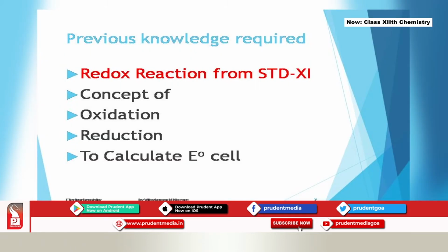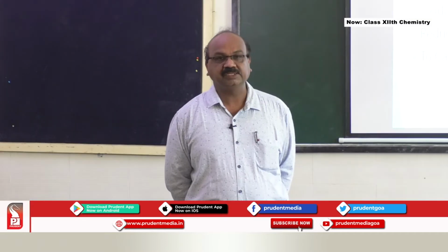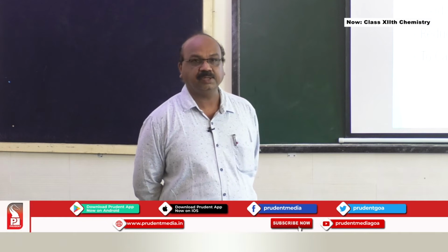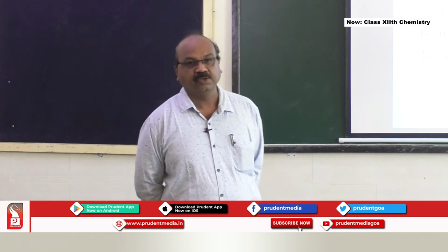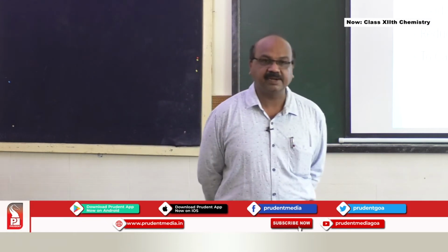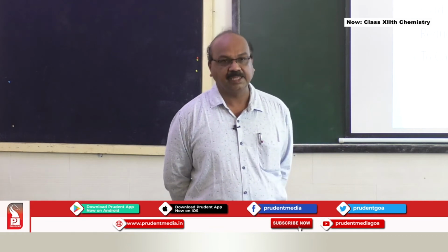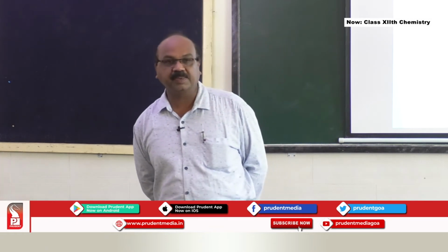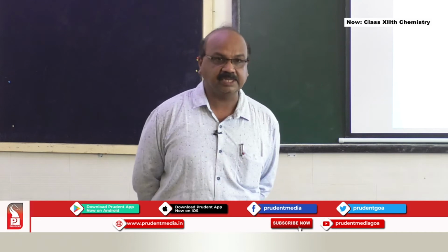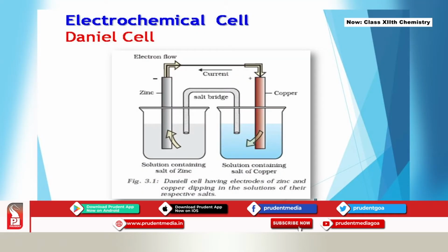Then we also should know how to calculate E naught of cell, that is E naught cell is equal to E naught cathode minus E naught anode. This equation helps us to calculate the standard EMF of the cell. I'm going to show you one electrochemical cell, or a Daniell cell, or a galvanic cell, and I'm going to explain this concept to you.